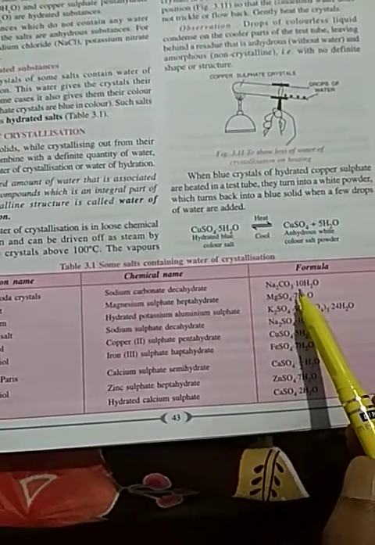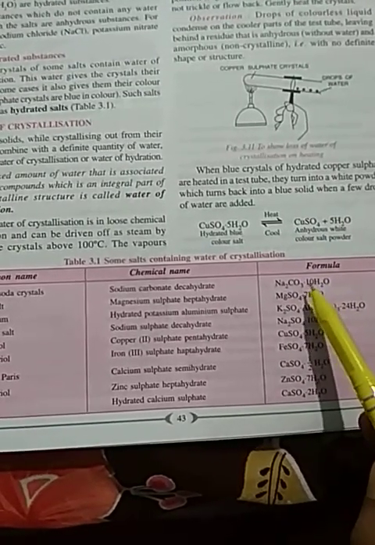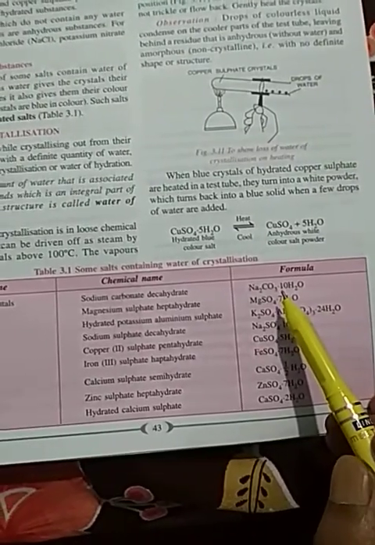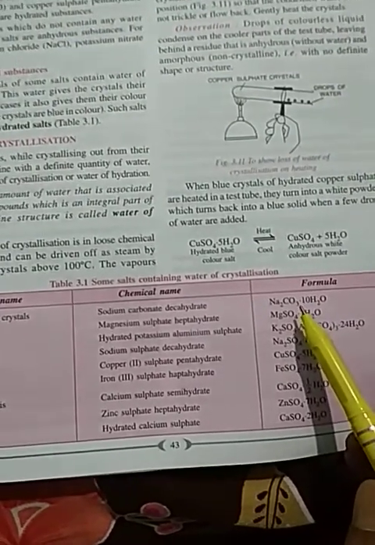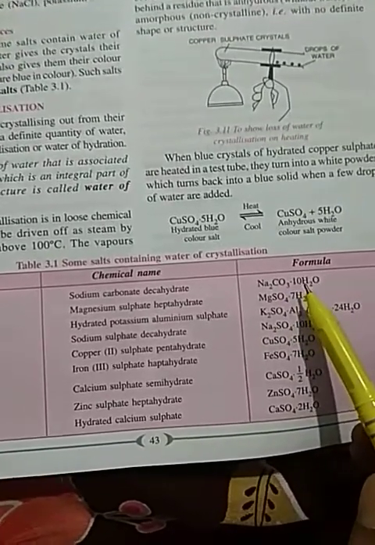It contains 10 molecules of water, and this fixed amount will be called water of crystallization. But if it contains 7 molecules of water, that 7 molecules cannot be considered as water of crystallization.